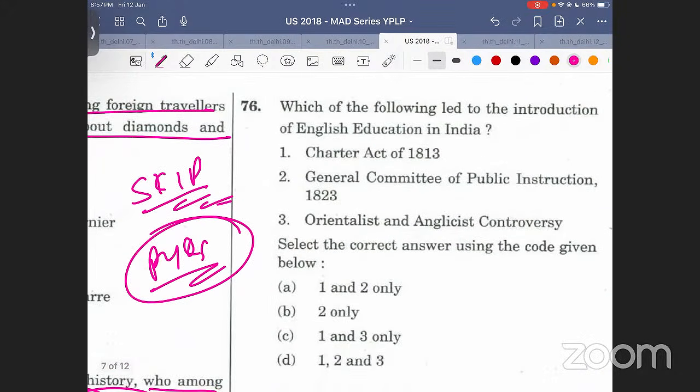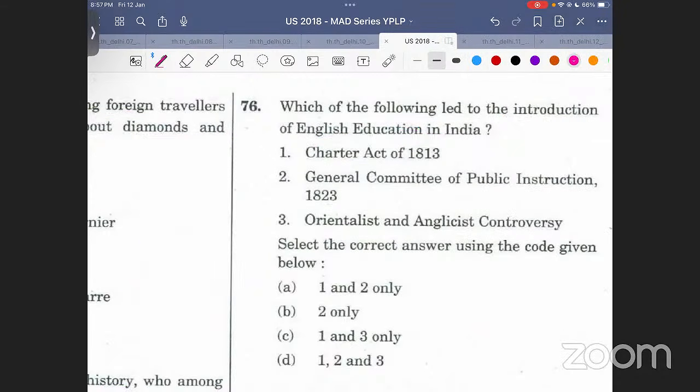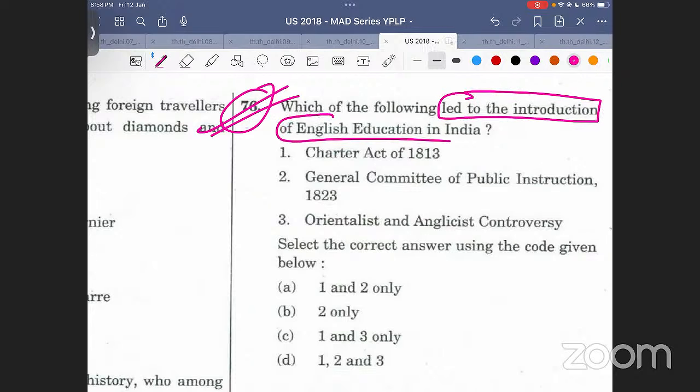Which of the following led to the introduction of English education in India? Which of these led to English education coming in? Yes. I'll not answer this question. You go ahead and answer it for me. Let's see how many of you have developed the aptitude. Which of the following led to the introduction of English education in India?